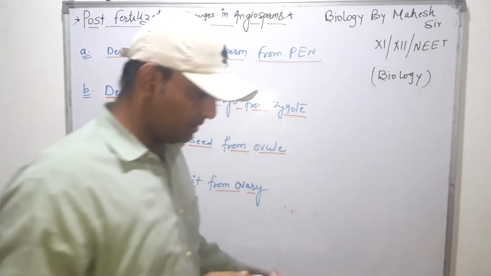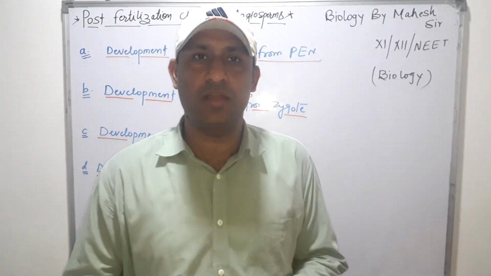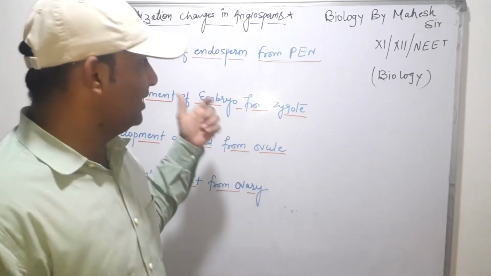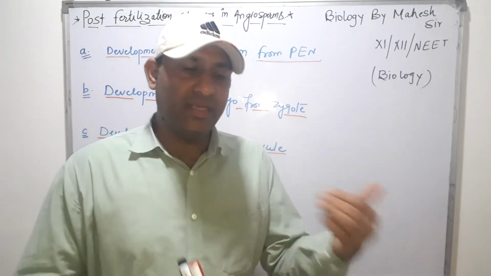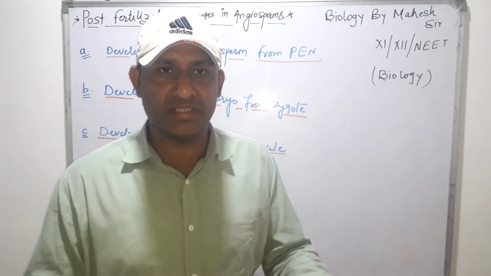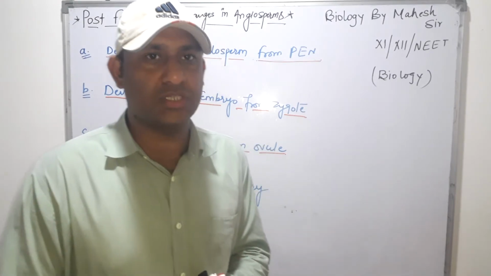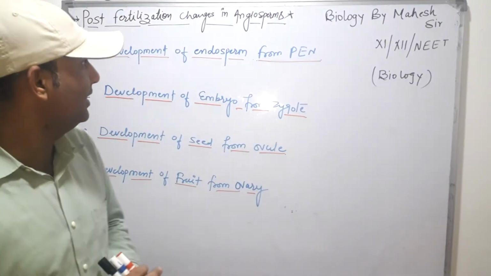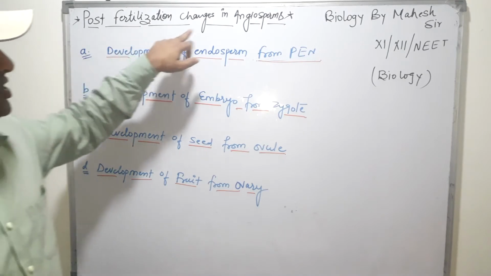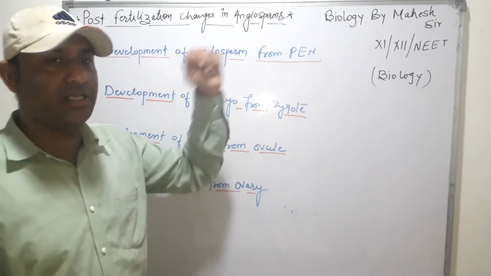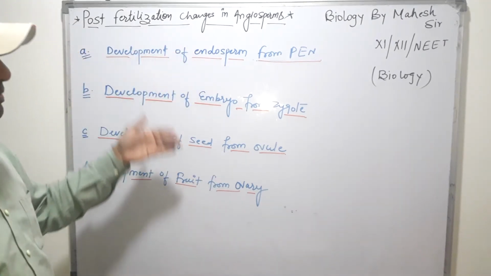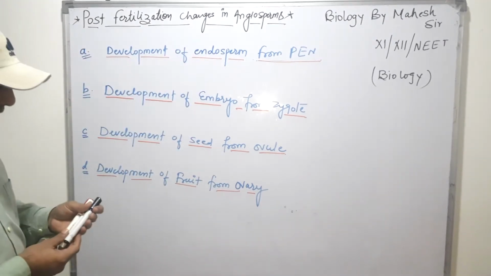In the last class for 12th CBSE and RBSE, we discussed double fertilization, in which the two male gametes fuse with two different structures and produce two different types of new structures. Now in the next topic we will take the post-fertilization changes in angiosperms. What will happen after double fertilization in angiosperms? The following four topics complete the embryogeny in angiosperms.